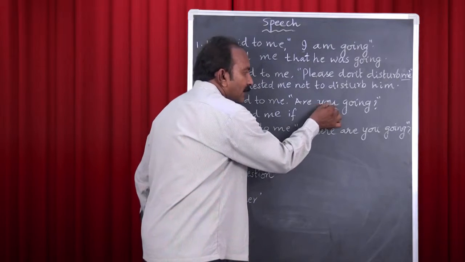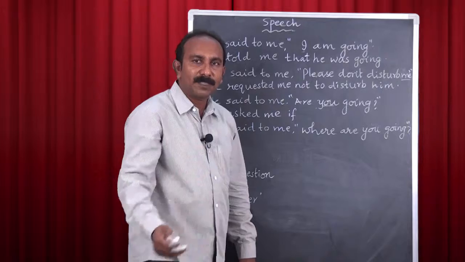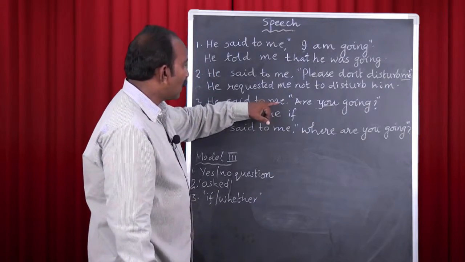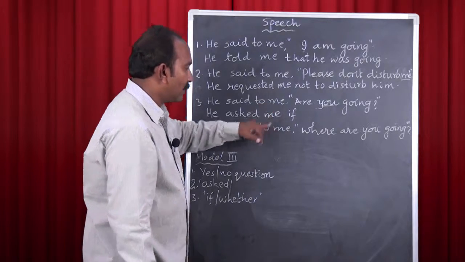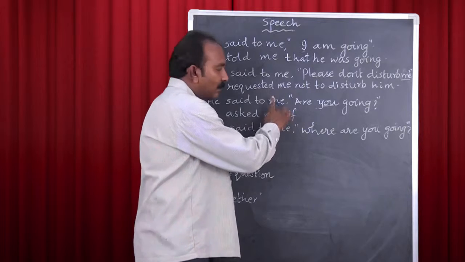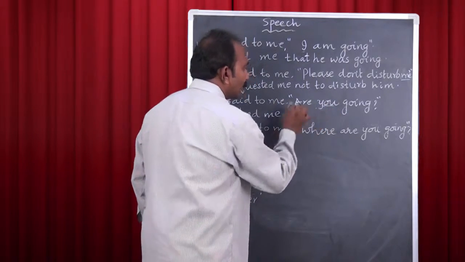Here now identify the pronoun. It is second person. And how is the pronoun in second person changed? Do you remember? It is changed according to the object of the reporting verb. Here we have me. Which person is me? It is first person. So here in the place of the second person we have to use first person.